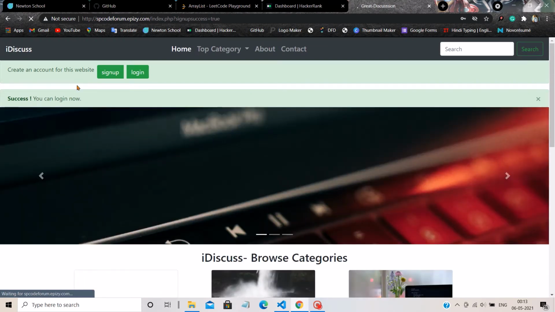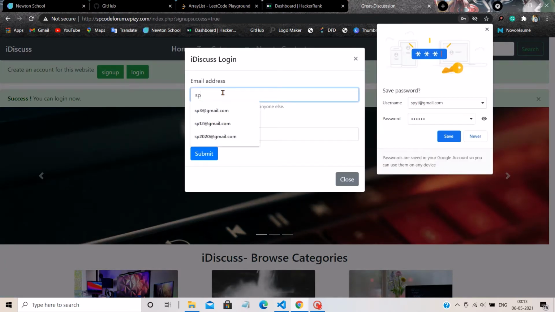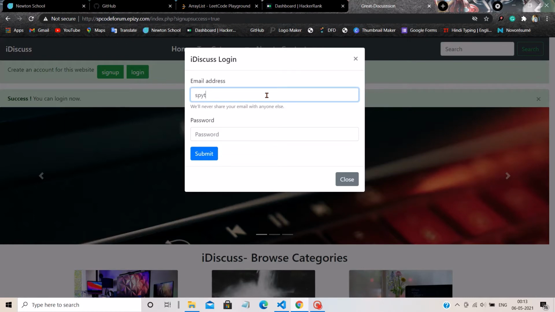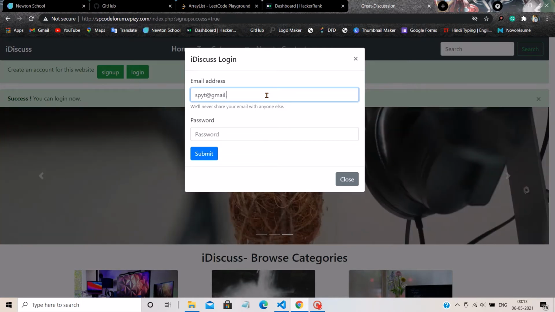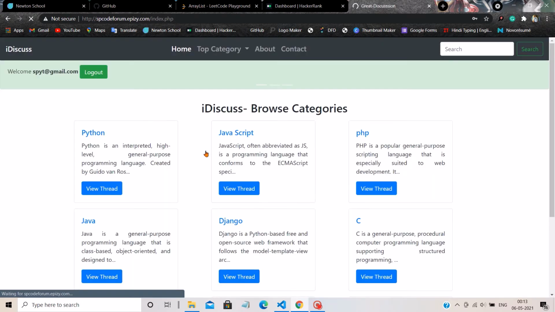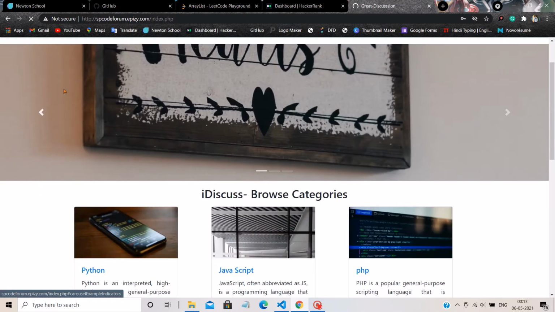Here you can see the alert. Now I'm going to log in using this email ID, spyt, sorry, yt@gmail.com. Here is my password. Now you can see I am logged in to this website.